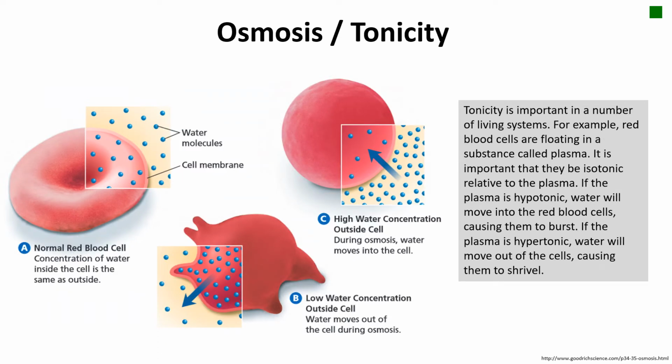Tonicity is important in a number of living systems. For example, red blood cells are floating in a substance called plasma. It is important that they be isotonic relative to the plasma. If the plasma is hypotonic, water will move into the red blood cells, causing them to burst. If the plasma is hypertonic, water will move out of the cells, causing them to shrivel.